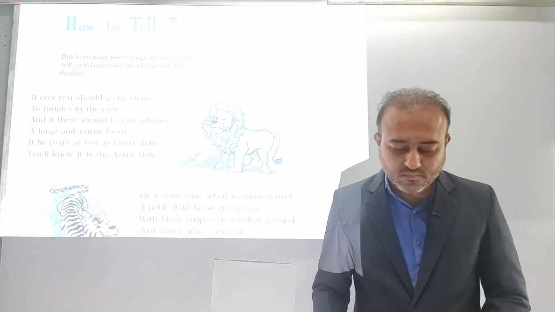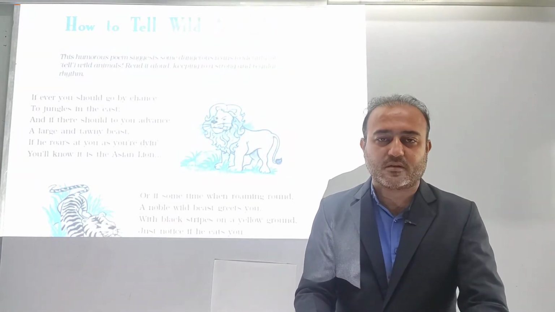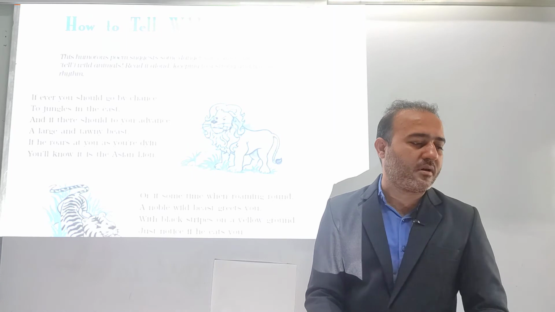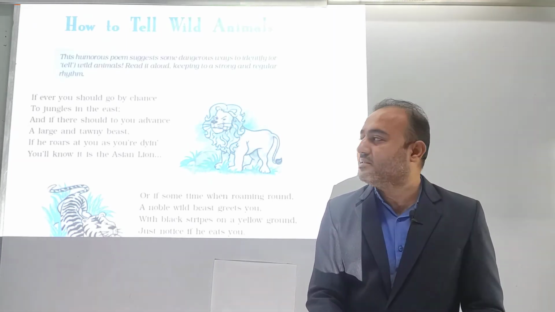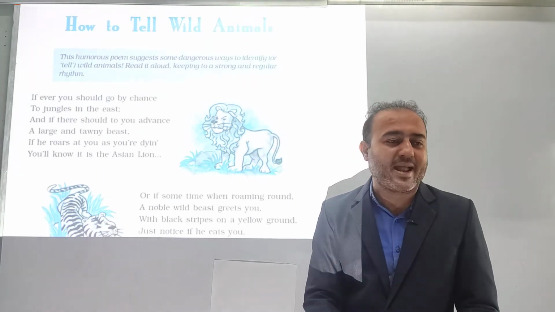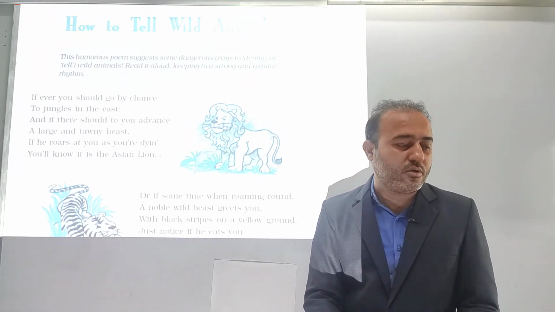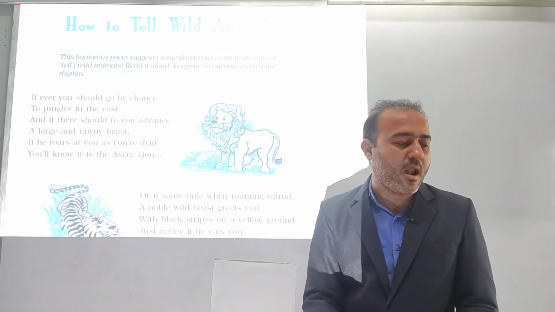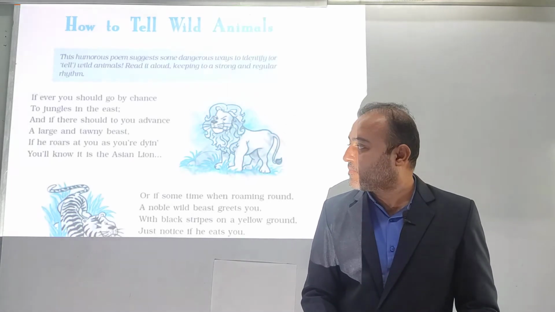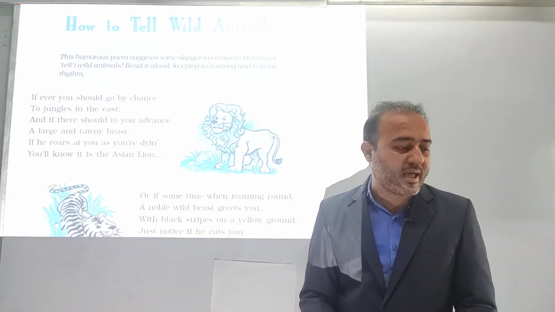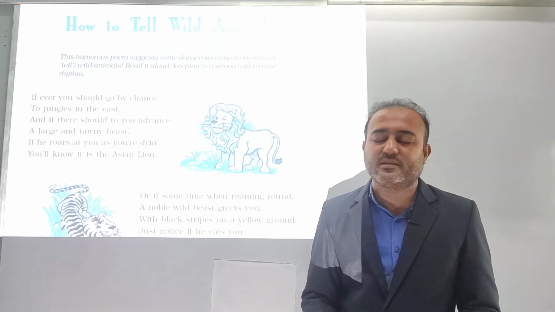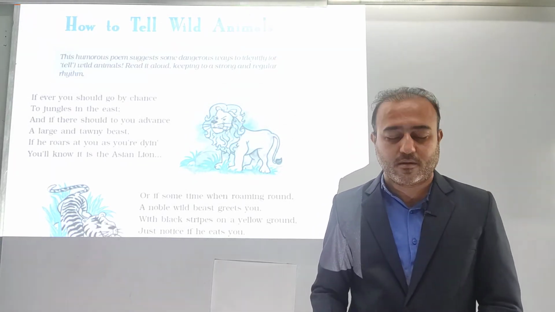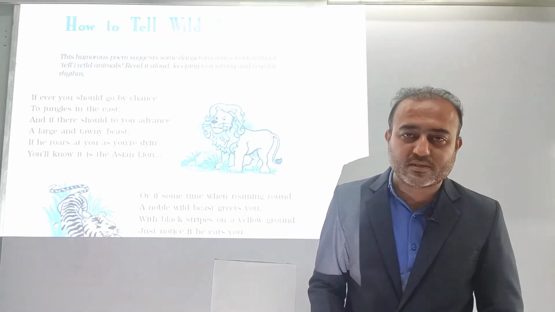Okay, so what does she say? She says that if you ever go by chance to jungles in the east, and if there should to you advance a large and tawny beast, if he roars as you are dying, you will know it is Asiatic lion. Okay, so we'll try to understand this paragraph.